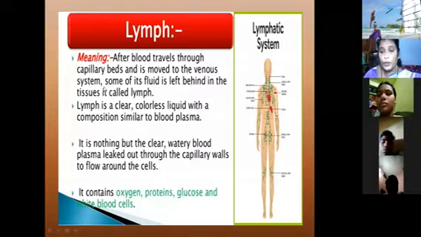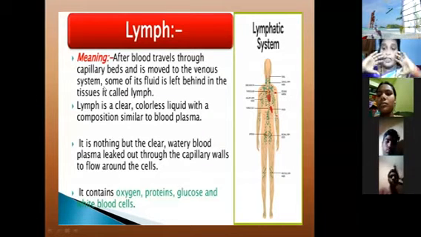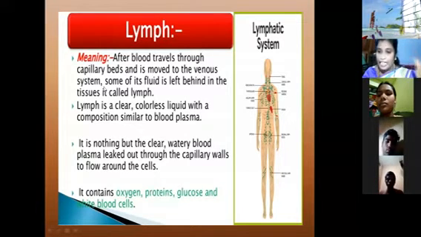We know blood has plasma, and there are blood vessels. Plasma is like that fluid, tissue-like structure inside the blood. The lymph is the fluid structure which is formed from the plasma like that.